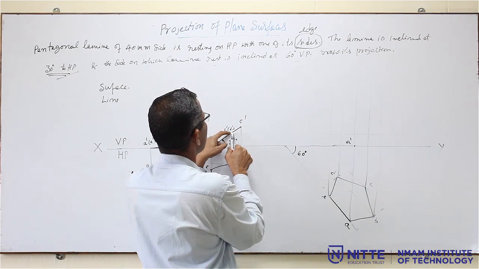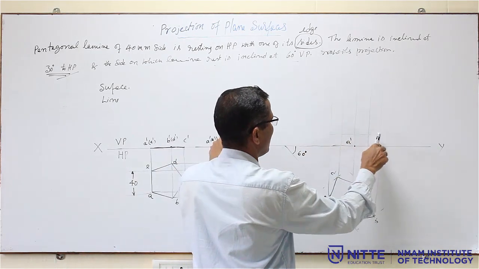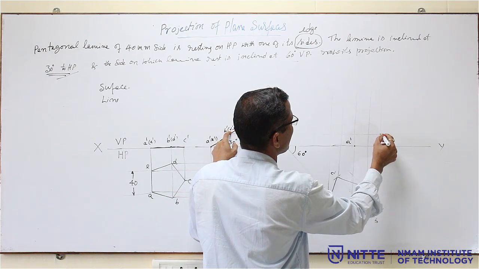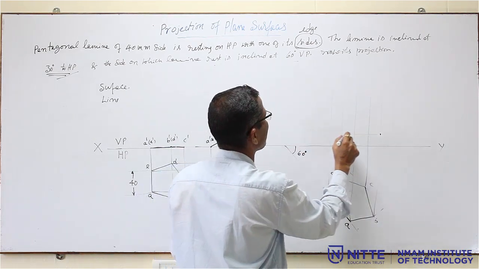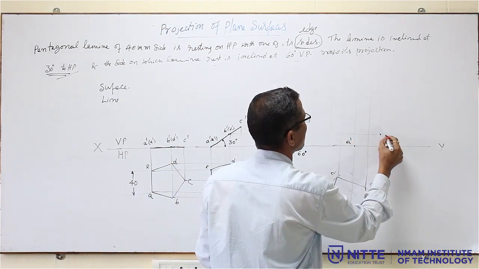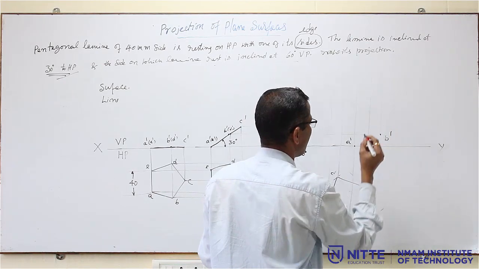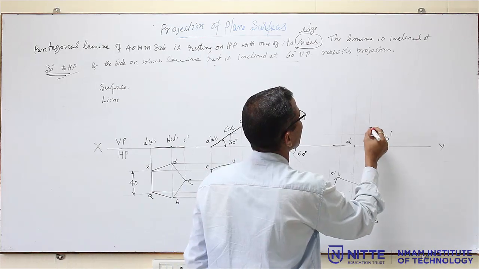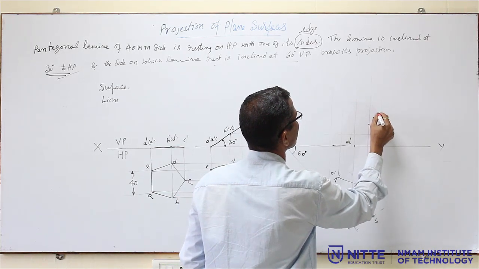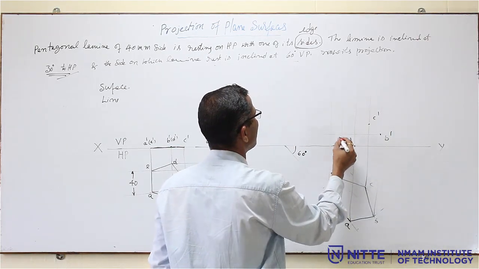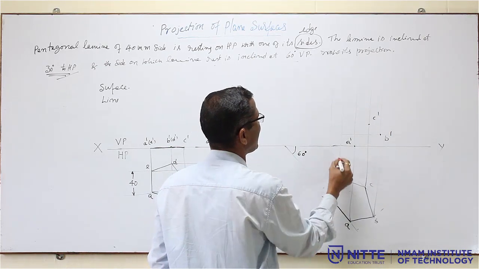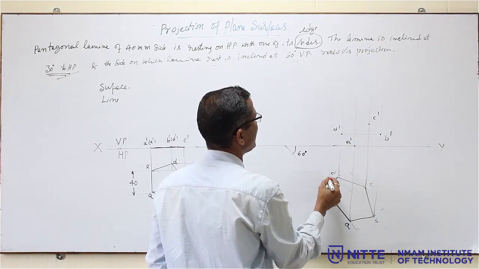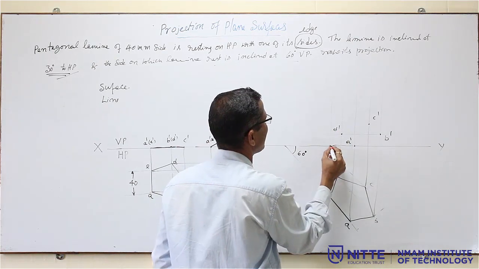B is here in this line. Where is B here? So the intersection of this B dash and B, so this point becomes B dash. Similarly, C, C dash. So this becomes C dash. D dash and D, and E, E dash.